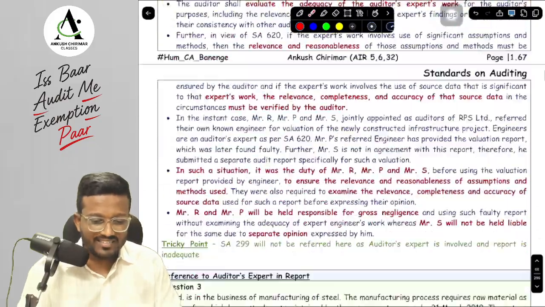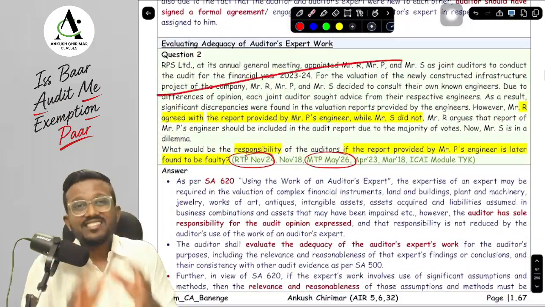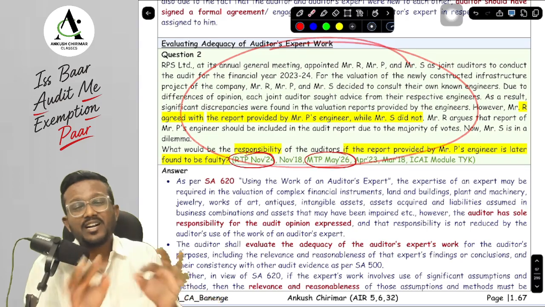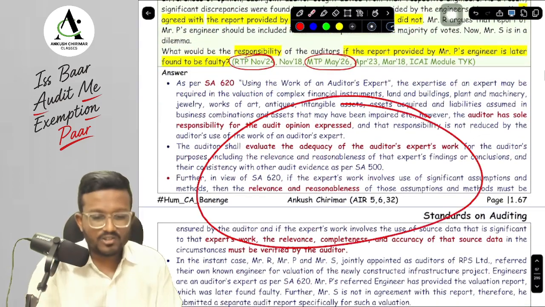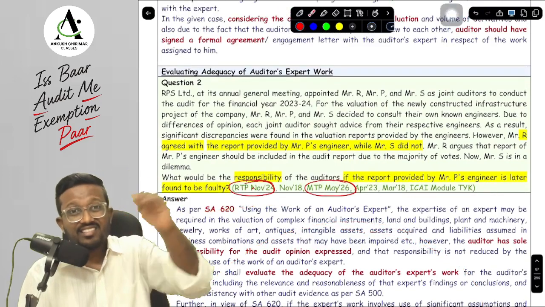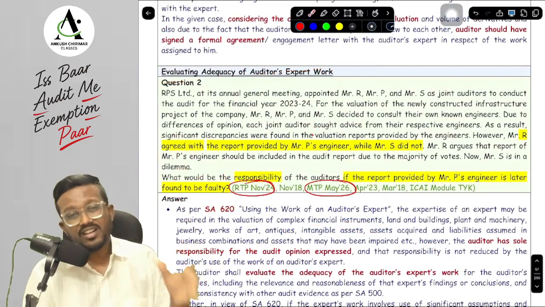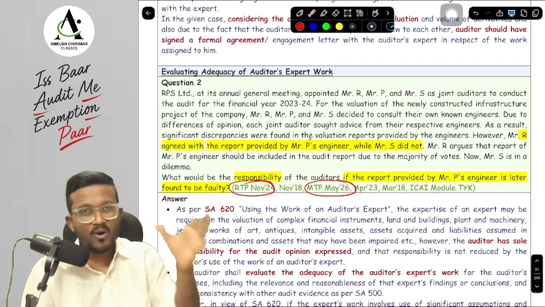Here in this particular case, the SA 299 tricky point is also mentioned. So one more thing I wanted to tell you, this is the question bank that you will be getting in printed form. The way you are seeing the color coded question bank, everything will be color coded. Your questions will also be highlighted, answers will be highlighted, your sources will also be highlighted, and this is in the same sequence as our concept book, and all the concept topics are also mentioned at the question. So when you are doing a particular concept, you can directly do all the questions relating to that topic along with the concept itself.